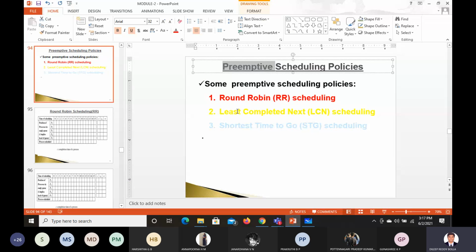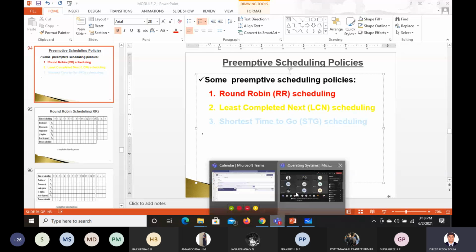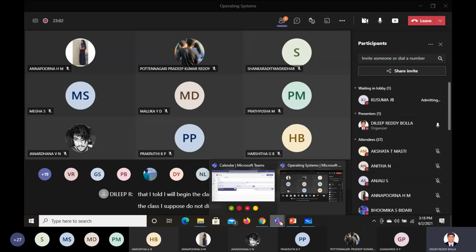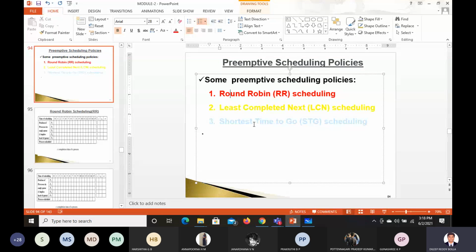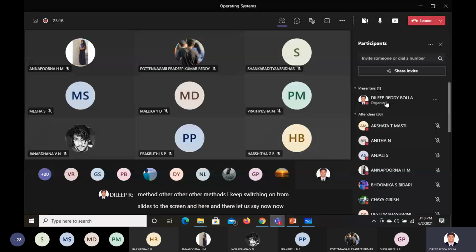Now what to do in round robin? What is preemption? Let us say I told you I'll begin the class at 3:15. Once I begin the class, I am supposed to not get disturbed. That is one method. The other method is I keep switching from slides to the screen and here and there. Now when I am trying to teach the class, I will not go back and admit anyone. So what is that process? Is that a preemption process or a non-preemption process?